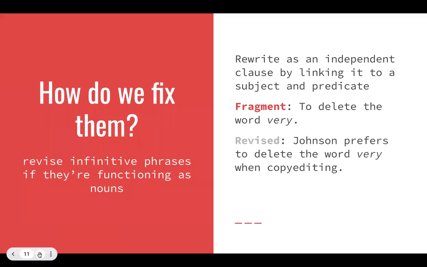We can also revise infinitive phrases if they're functioning as nouns. So, for example, "to delete the word very" can become "Johnson prefers to delete the word very when copy editing." We're now rewriting as an independent clause by linking it to a subject and a predicate, or verb, pardon.